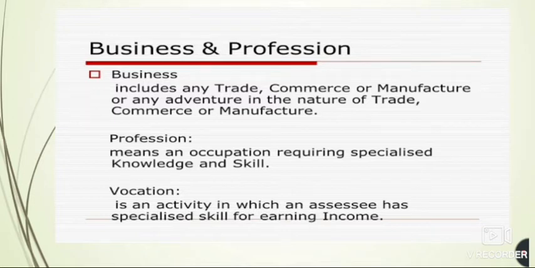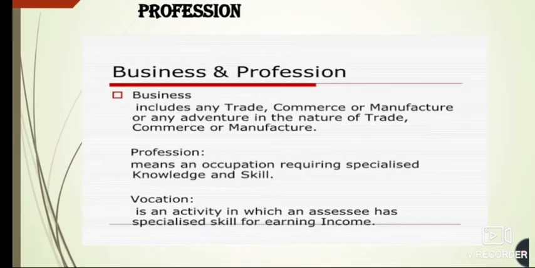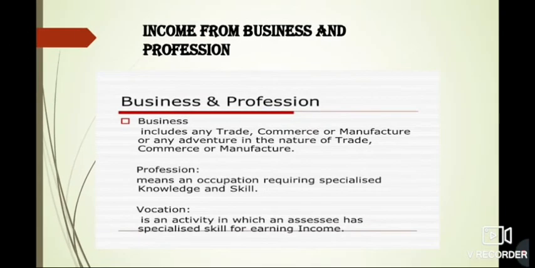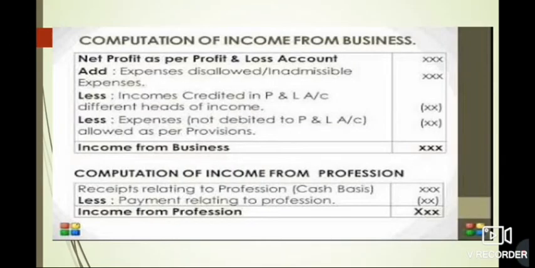And vocation is an activity in which an individual has a specialized skill for earning income. So these were the three heads: business, profession and vocation, that we have studied earlier. Now let's see how we compute the income from business.